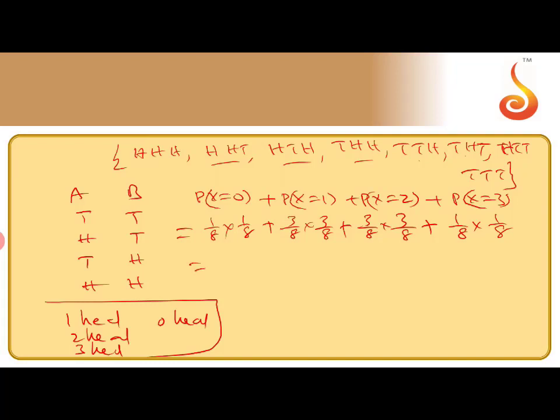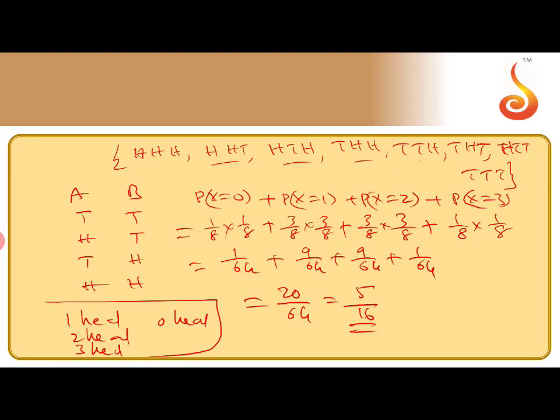So after simplification, we get 1 by 64 plus 9 by 64 plus 9 by 64 plus 1 by 64. Simplify to get 20 by 64, which is equivalent to 5 by 16. That is the answer.